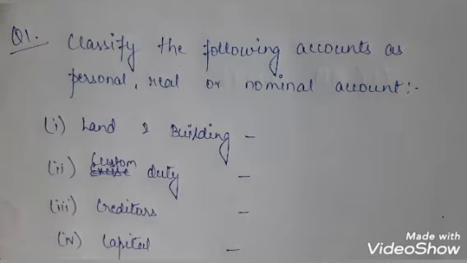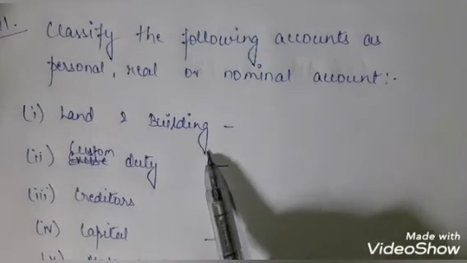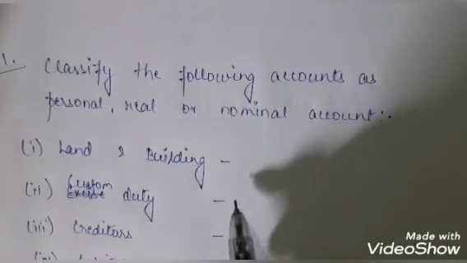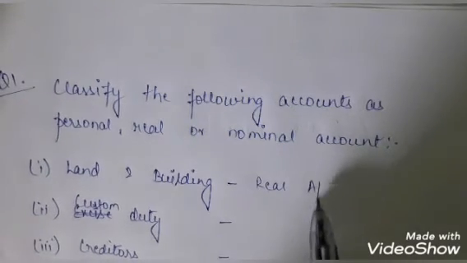So let's see in which category we can categorize all these heads. Land and building, because it is an asset, we can categorize it as a real account. This one would be a real account.